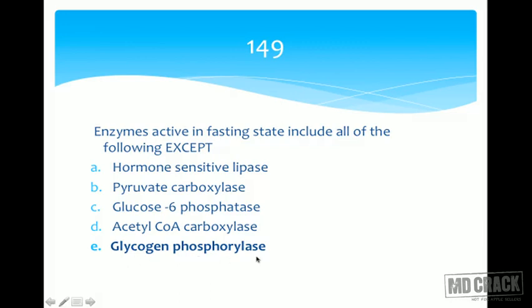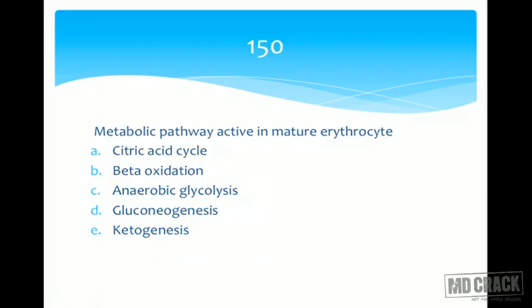Glycogen phosphorylase. Hormone sensitive lipase? No. Pyruvate carboxylase, de novo synthesis of fatty acids, so not taking place. Glucose 6-phosphatase is actually a gluconeogenic enzyme, so maybe not active, but the most important one among all this will be glycogen phosphorylase. So it includes all except glycogen phosphorylase. What is happening? Glycogenolysis is taking place. So include all except glycogen phosphorylase. Let's go to the next question.